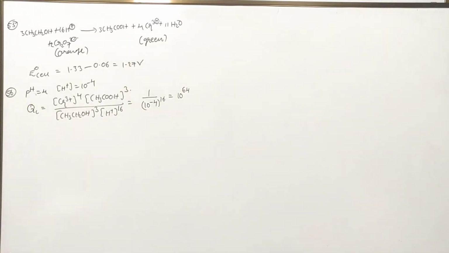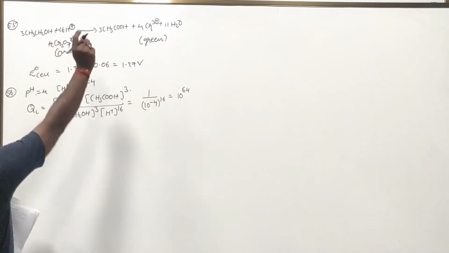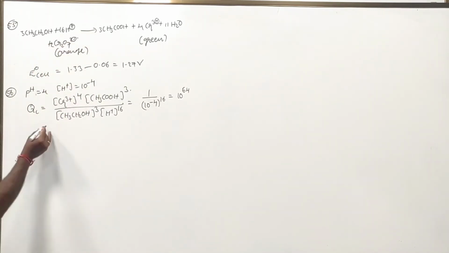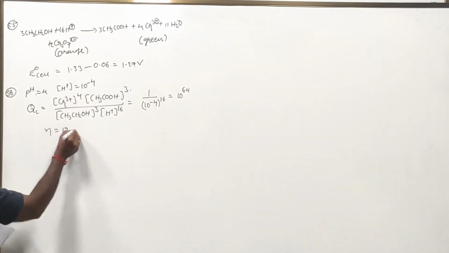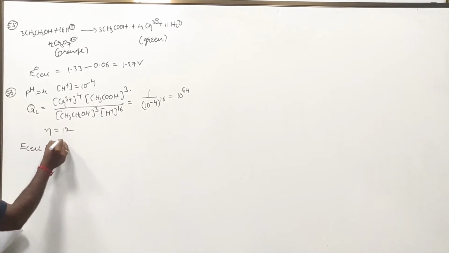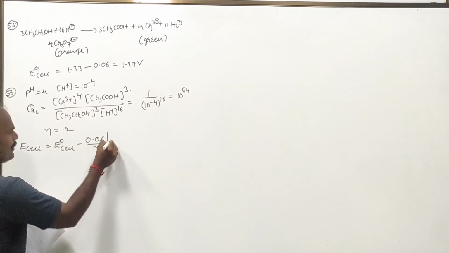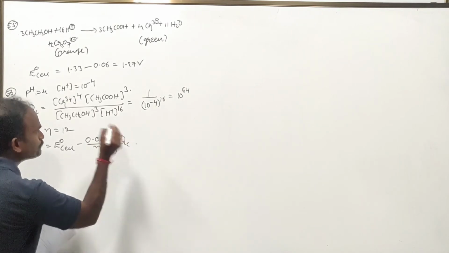10 power 64. And now how many electrons are transferred? When Cr2O7 2 minus is converted to Cr3 plus, how many electrons are transferred? 6. But here 2 Cr2O7 2 minus is converted to 4 Cr3 plus. Here the number of electrons transferred is 12. Now we have to calculate the EMF of the cell. E cell is equal to E0 cell minus 0.06 divided by n log QC.